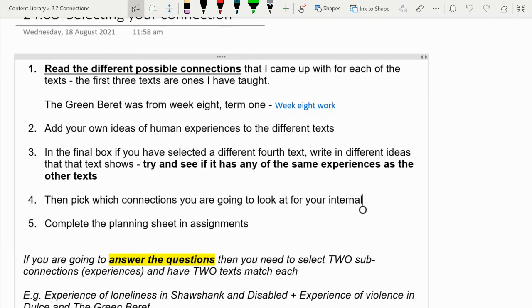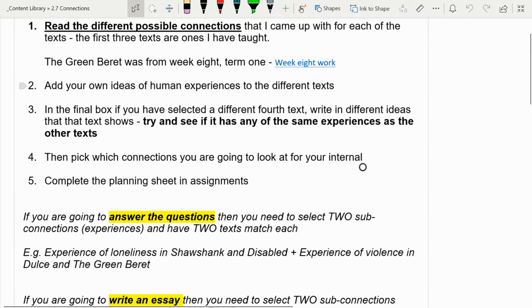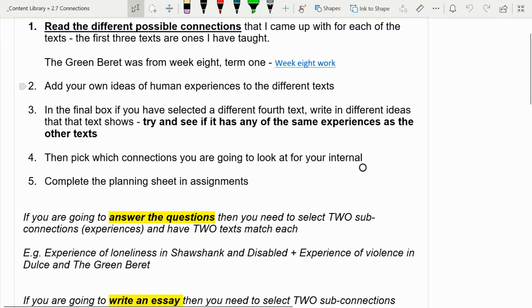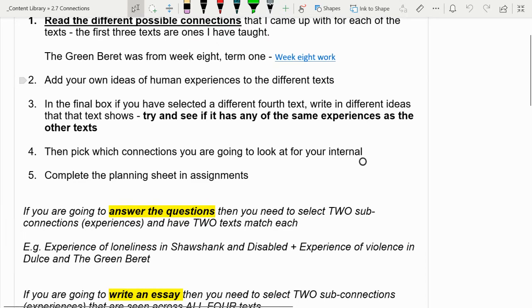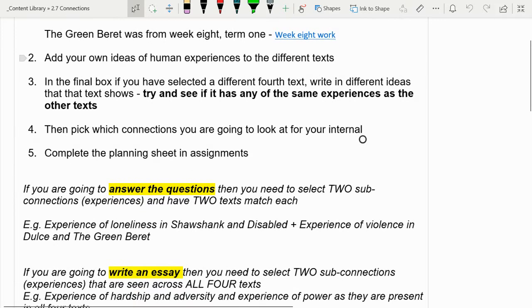And then I've also included the Green Beret, which is the poem that you did in week 8 of term 1. I've left a link there that's a live link that will take you to all the work on that. And I put the poem into this folder as well. So what you're meant to do is read through those connections. I'll show you them in a moment. Add your own ones that you have seen that maybe I haven't identified.